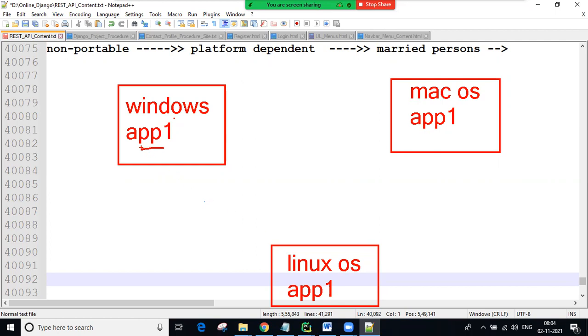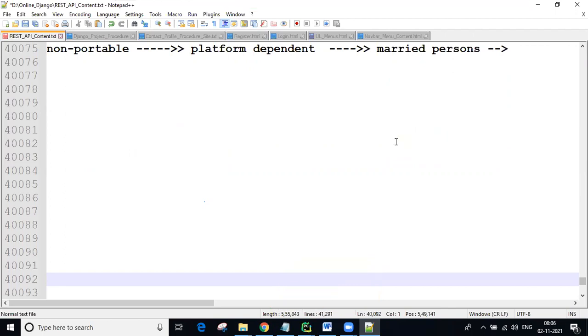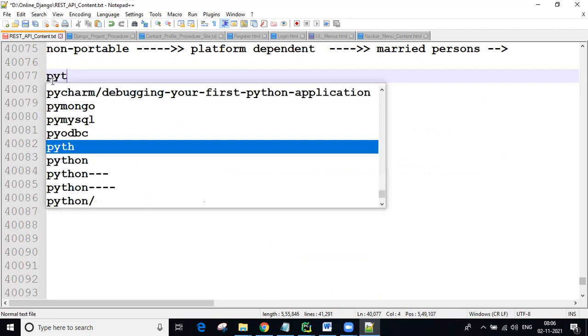And also our application one can interact with other applications. For example, somewhere app two is there. Our application one can communicate with application two for exchanging information. So this technique we call portable or cross-platform. Okay, then next, guys.